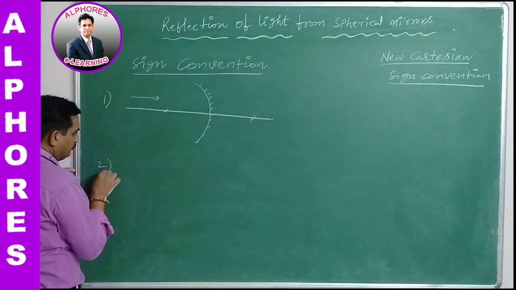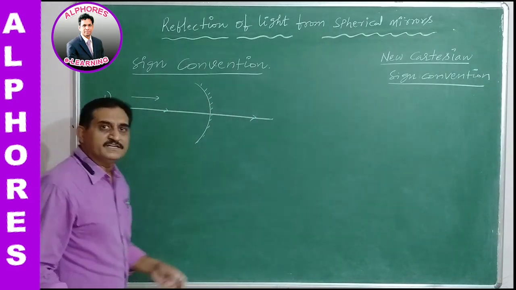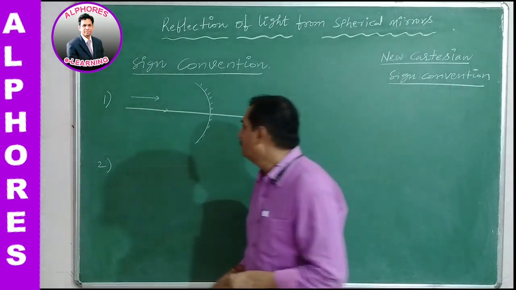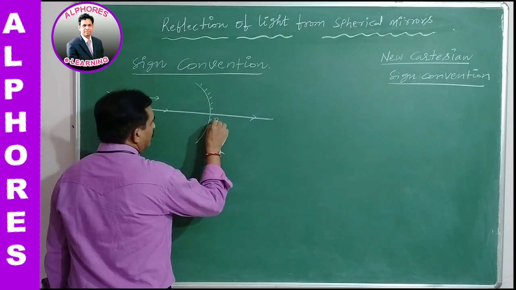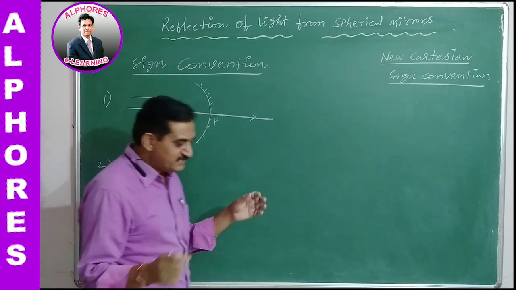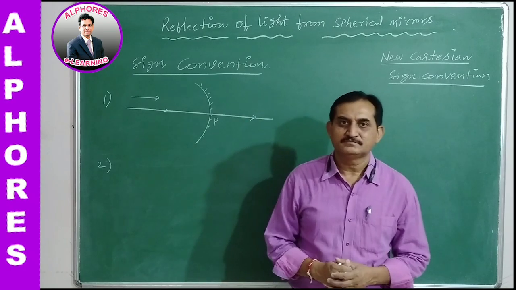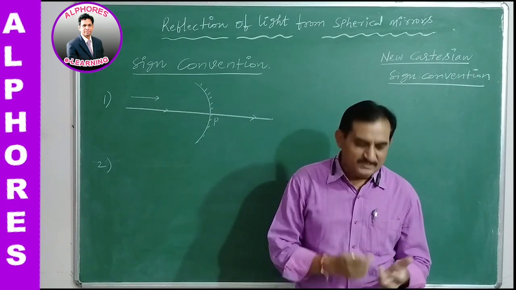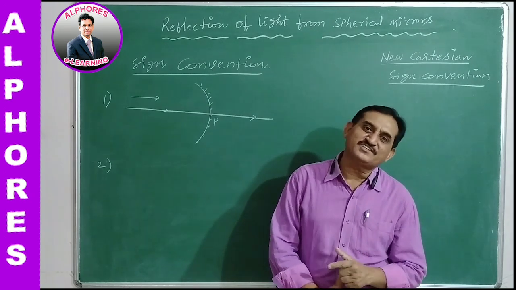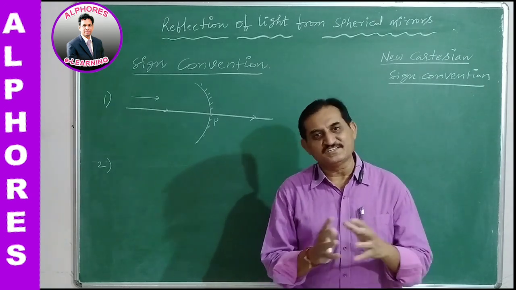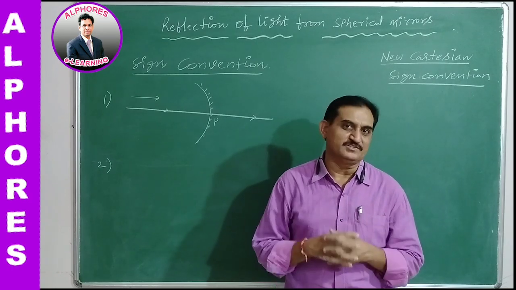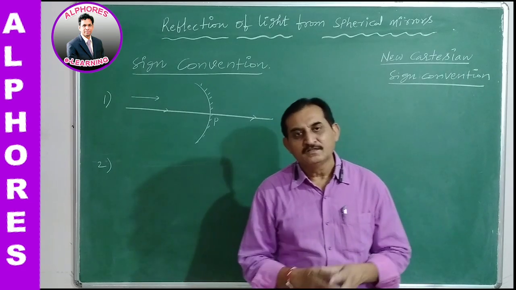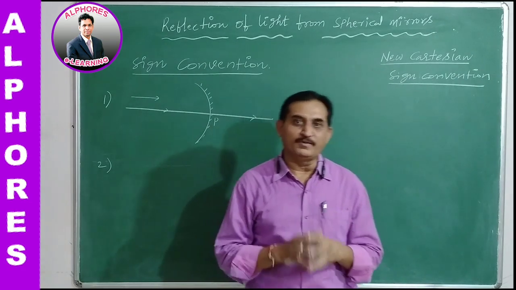And point number 2: all the distances must be measured from the pole of the spherical mirror. Pole is here. This is the pole. So whatever distances we are going to measure, generally what distances? Object distance, image distance, radius of curvature, focal length. These are the distances which we are going to measure, and substitute the values in the given equation to attain the proper answer if a problem is given.